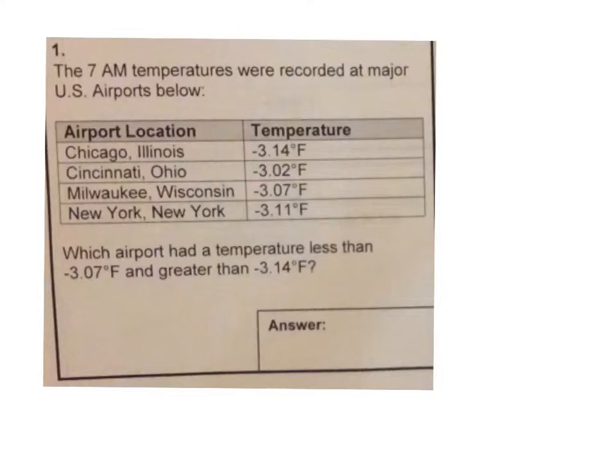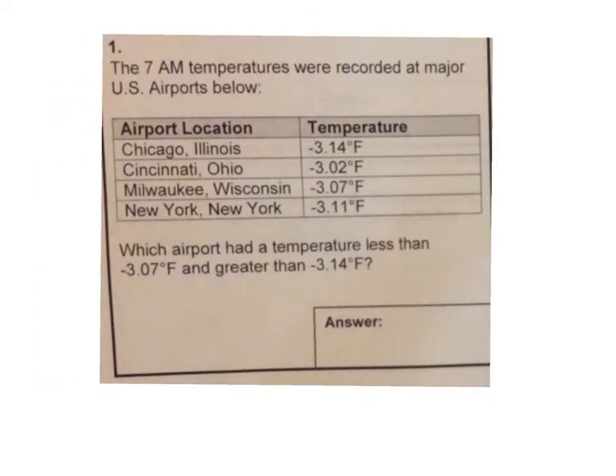Number 1, the 7 a.m. temperatures were recorded at major U.S. airports below. Which airport had a temperature less than -3 and 7/100 and greater than -3 and 14/100? So we are looking for something that is in between these two numbers. This would be the same.